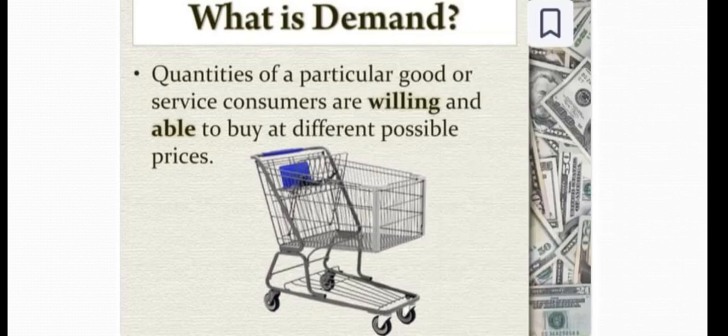So basically, a person who wants to purchase or buy goods as per their need is called a buyer. And the next concept is a seller. So who is a seller? A person who sells goods and services to the buyer is called a seller. So a buyer means the person who wants to buy goods and services, and a seller means the one who sells the goods to the buyer as per the buyer's need, as per the demand of the buyer.